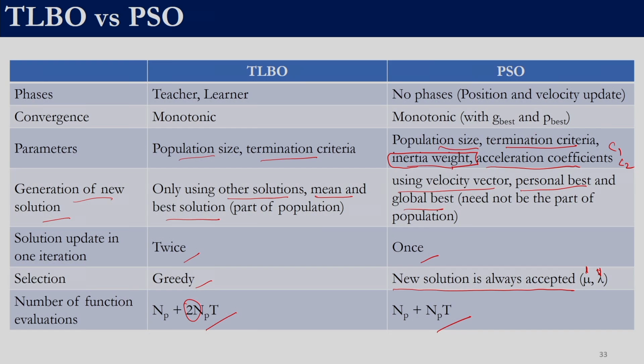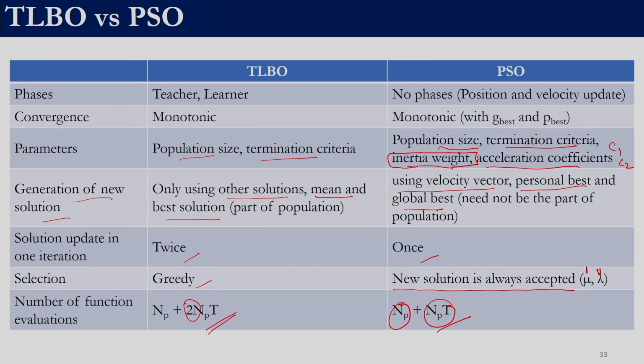The number of functional evaluations, as we just discussed: we evaluate the solution once in the teacher phase and once in the learner phase for every member, which gives us 2NP for every iteration. So for T iterations we get 2NPT, and then we have NP initial evaluations. This is the expression that we have previously determined. Over here, for every iteration, for every population member we only explore one new solution. So this NPT is for that, and this NP is the initial population. So now we know two algorithms.